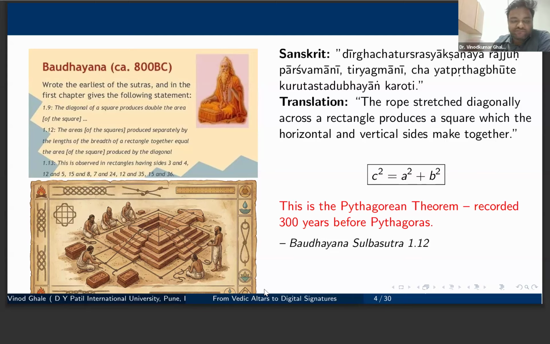A few examples are listed here, and it was not merely an abstract idea, because Baudhayana and other mathematicians, he was a priest, were using it for religious rituals. So they were implementing these geometrical ideas practically. And they were aware of the Pythagoras theorem at least 300 years before Pythagoras, and it has been recorded in the Sulba Sutra.